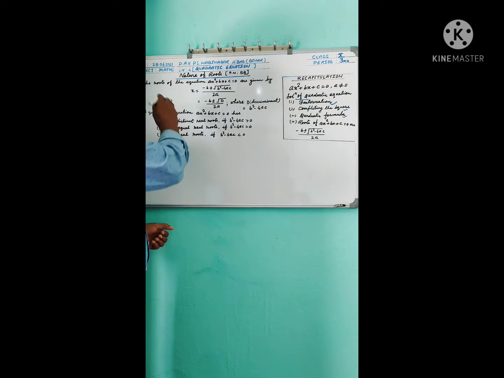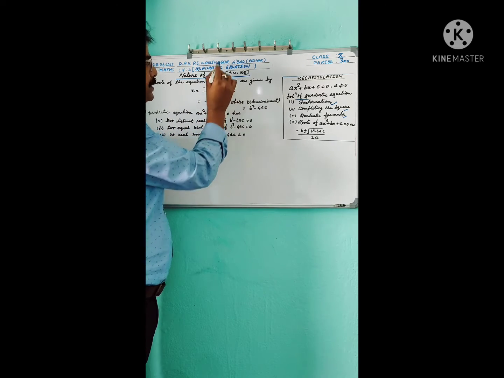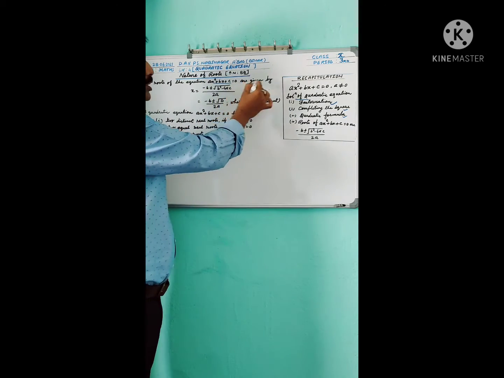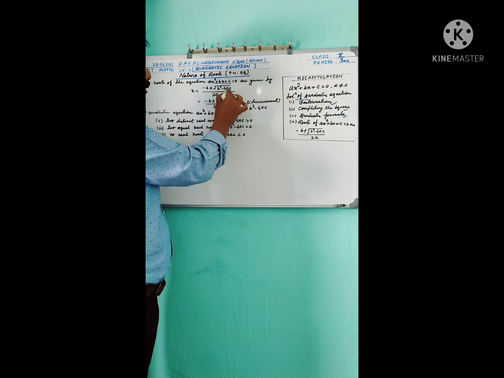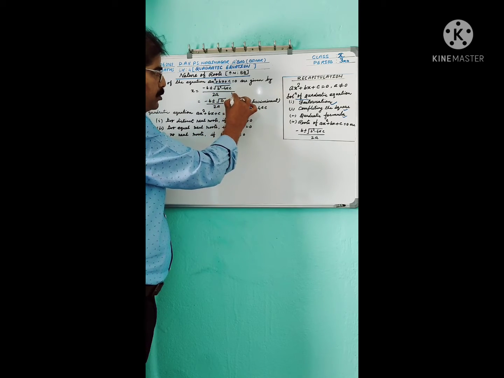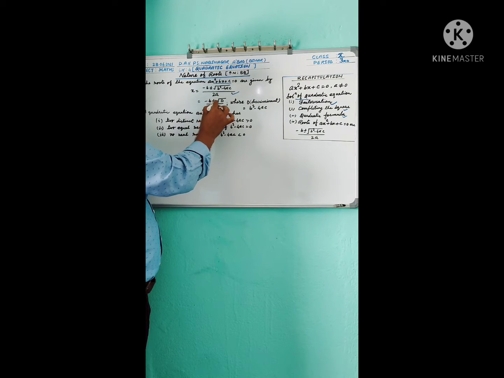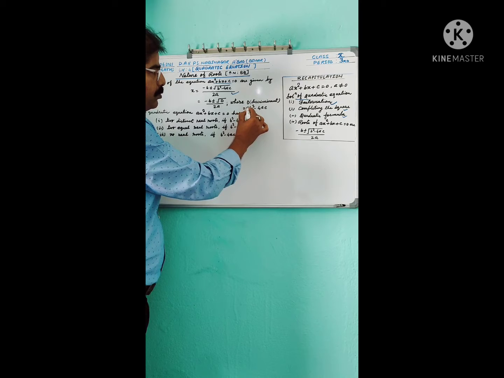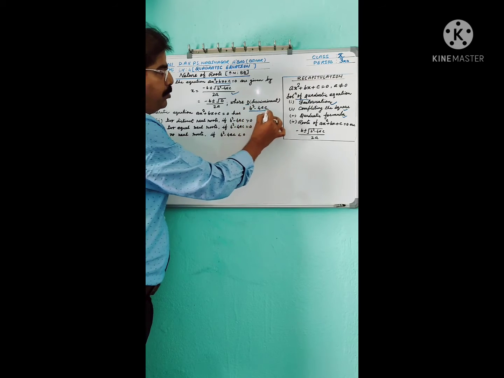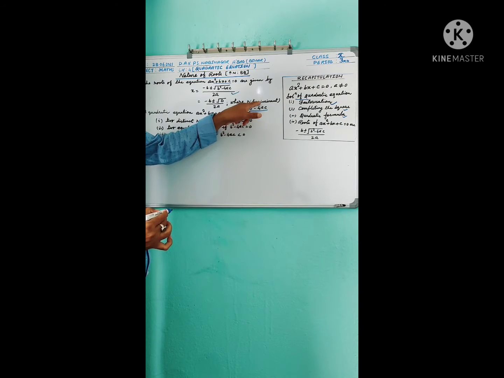The roots of the equation ax square plus bx plus c equal to 0 are given by x equal to minus b plus minus root d by 2a, and d equal to b square minus 4ac, and d is known as discriminant.